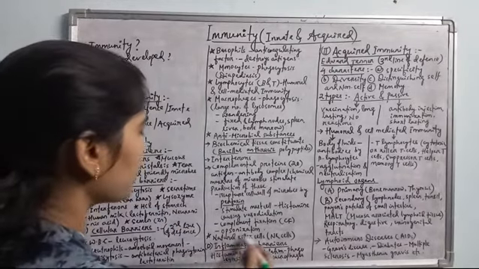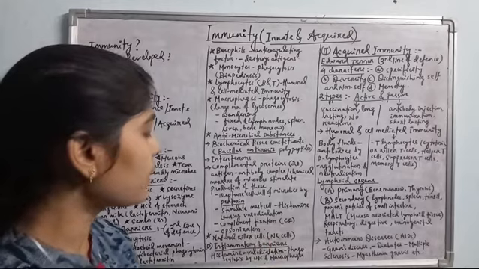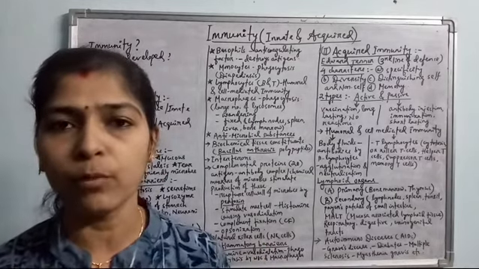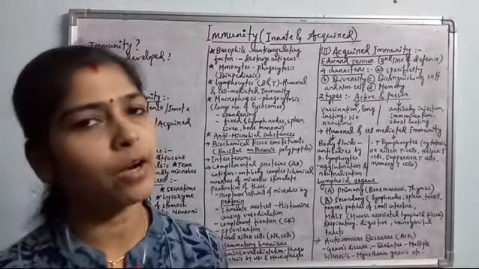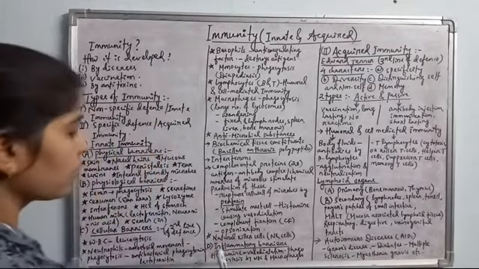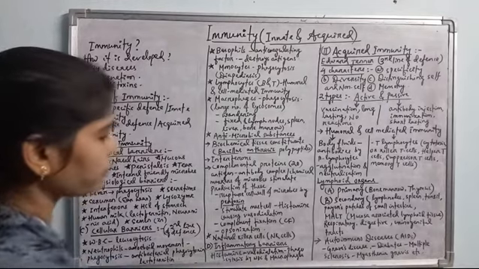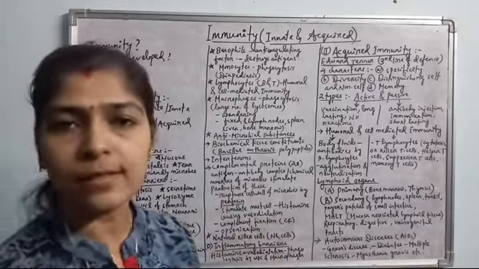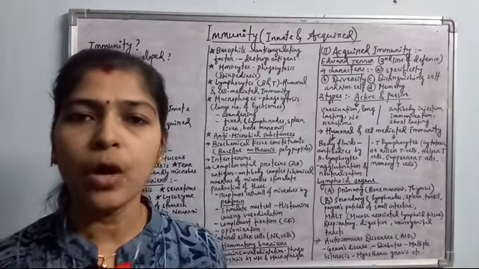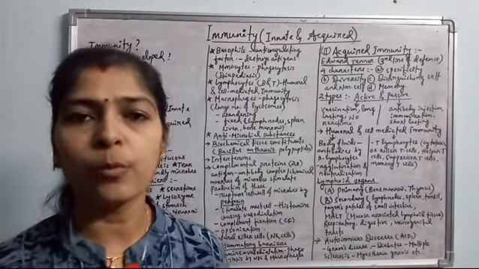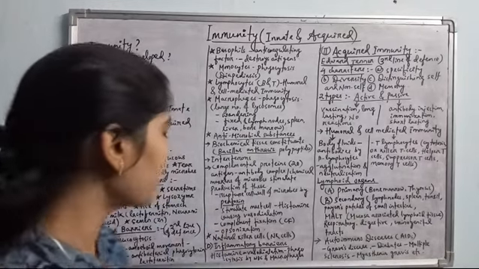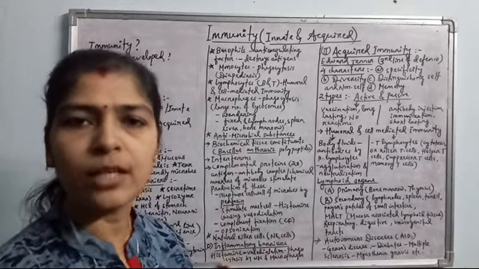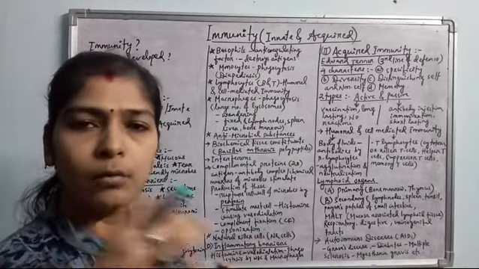Okay, next, the natural killer cells. These natural killer cells are present throughout the body, and they can also move throughout the body by amoeboid movement, and they kill the pathogens by phagocytosis. Okay, and the fourth one is the inflammatory barrier. We have already discussed the inflammatory barrier. See, the mast cells are present throughout the connective tissue, and connective tissue is distributed throughout the body, so mast cells are present everywhere, and these mast cells secrete histamine when any antigen enters our body, into the cell, into the blood vessels.